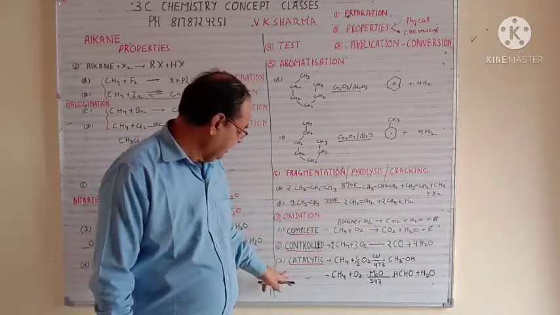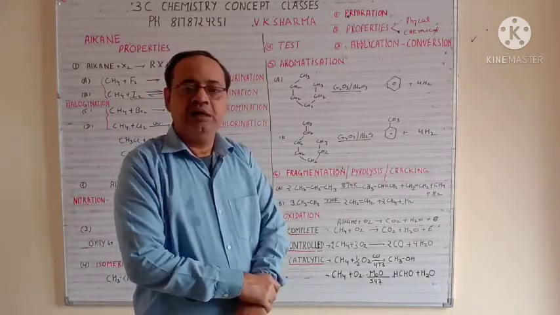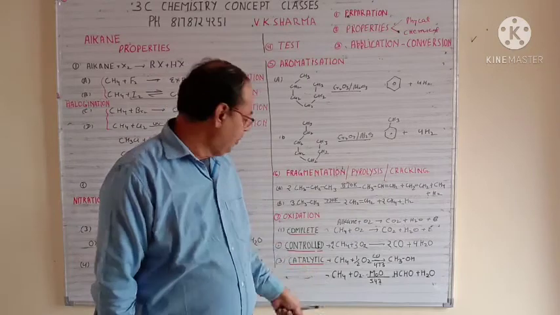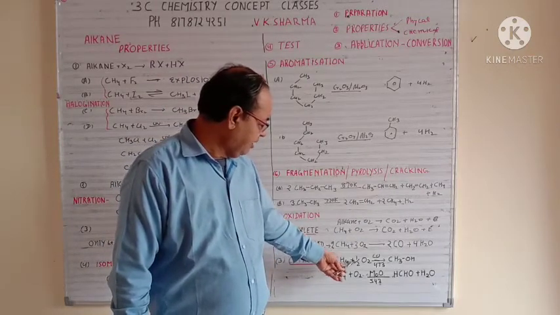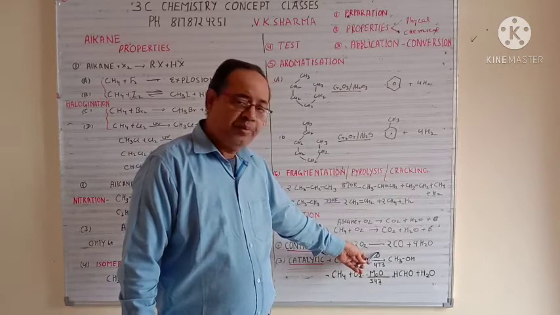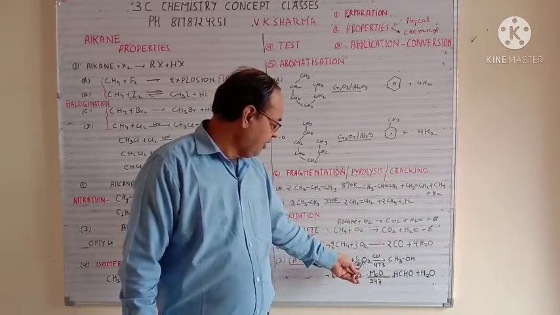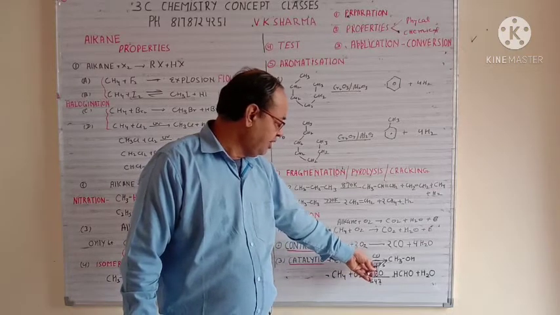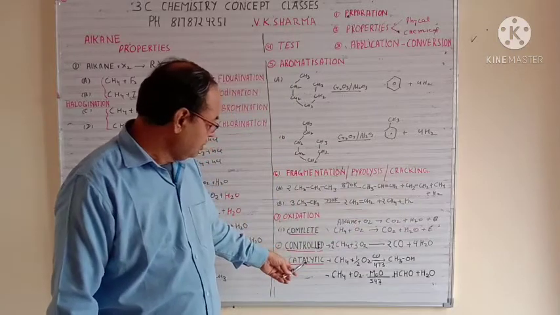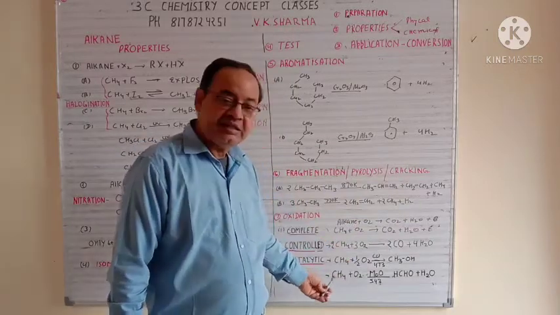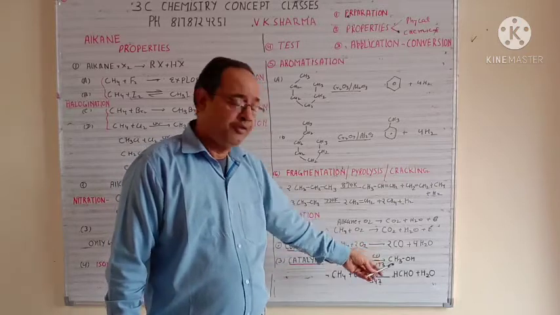Next is catalytic conditions. It requires a certain catalyst. By taking a catalyst, you can get different compounds. For example, if you have taken an alkane, that is methane here, plus half O2, but you have taken copper here, copper will always give you alcohol. So this is CH4 plus half O2 in the presence of copper at 473 Kelvin giving you CH3OH. Now suppose you change the catalyst and the compound is the same. See, the compound is the same, catalysts are different, so products are different.